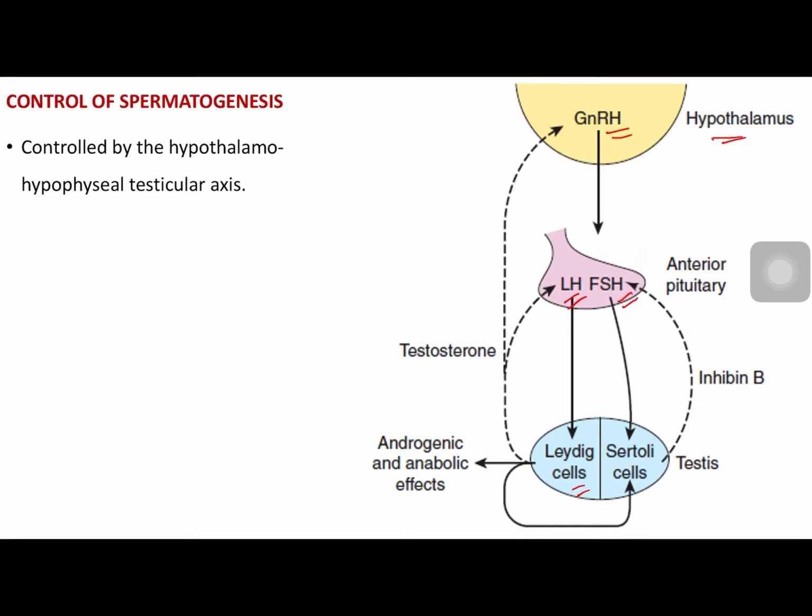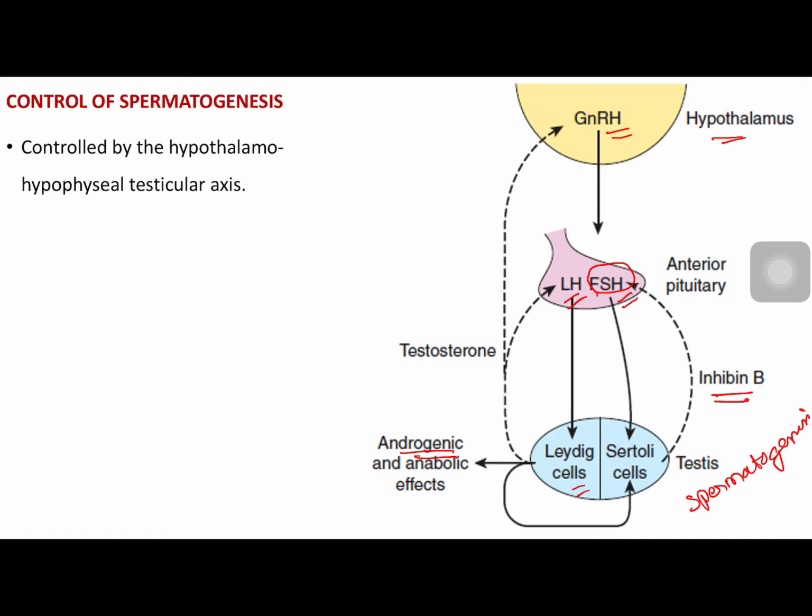The luteinizing hormone acts on Leydig cells to produce androgenic hormones, androgens or testosterone, which again acts on Sertoli cells and promotes spermatogenesis. Now from Sertoli cells, another hormone called inhibin is produced, which exerts a negative feedback effect on production of follicle stimulating hormone.